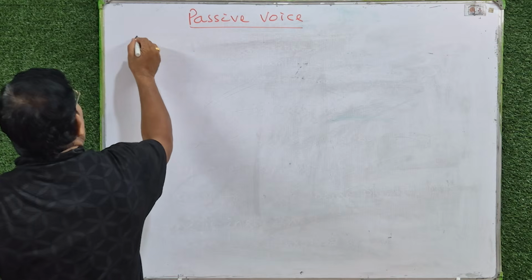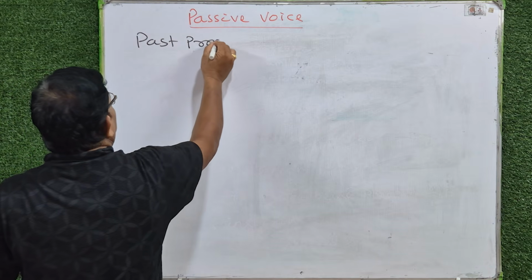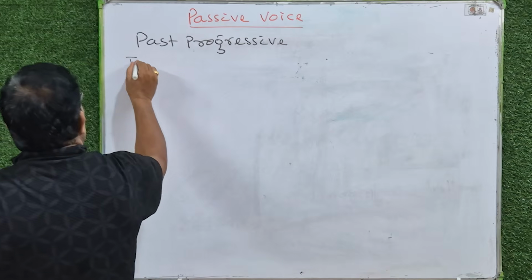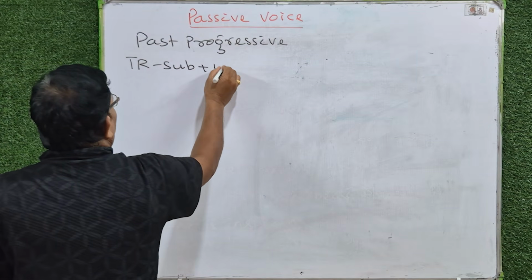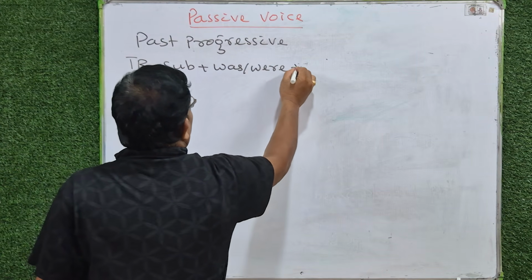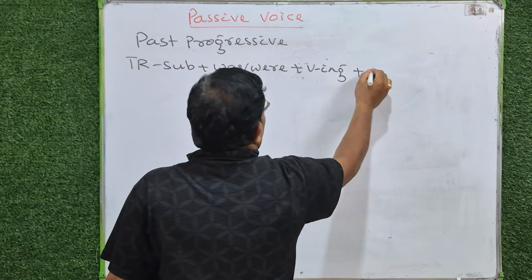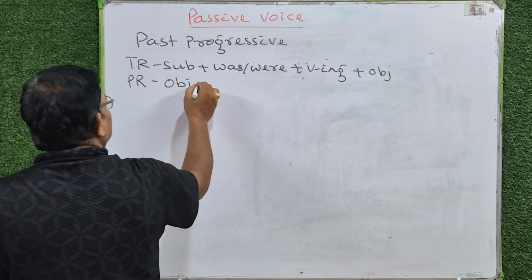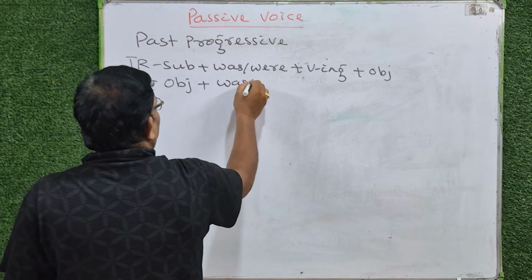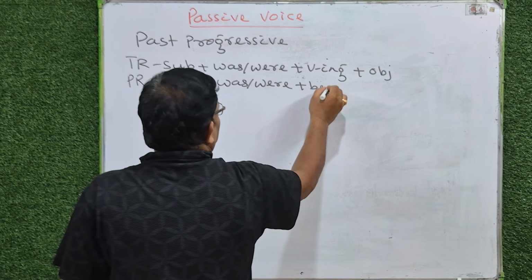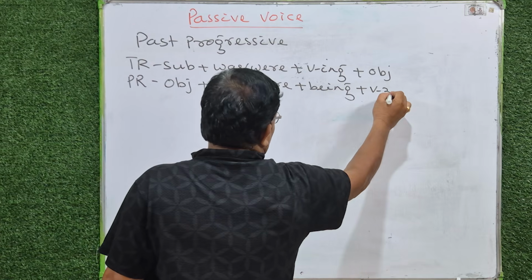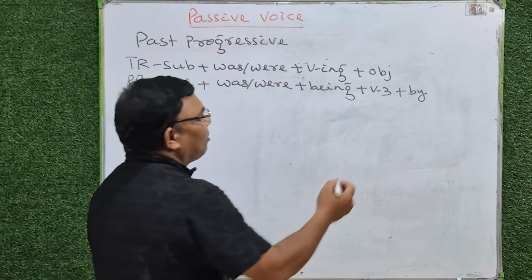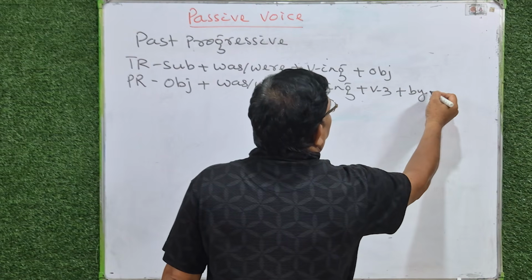Then past progressive or past continuous. Here tense rule: subject plus was or were plus verb ing plus object. Passive rule: object plus was or were plus being plus verb 3 plus by plus object.